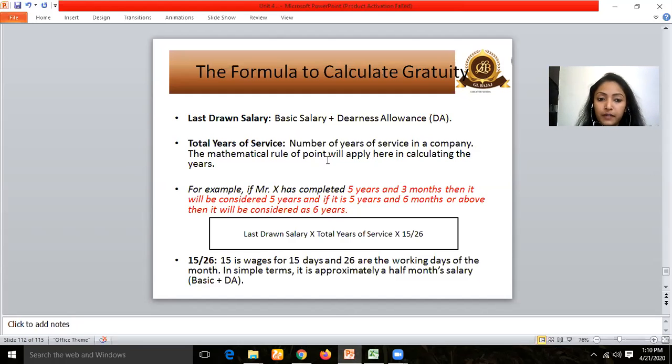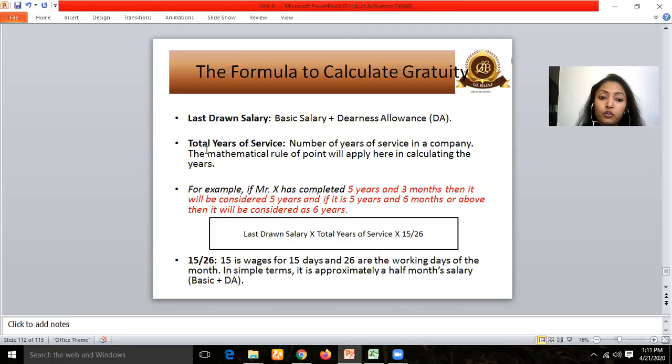The second aspect that would be considered is your total years of service that you have rendered in the organization, in one organization. I'm not talking about your total work experience that constitutes your work in 2 or 3 organizations. In one organization, your total years of service. So the number of years of service in a company, and the mathematical rule of points will apply here in calculating the years. What I mean by the mathematical rule is, for example, if Mr. X has completed 5 years and 3 months, now he is retiring from the organization and he wants his gratuity payment.